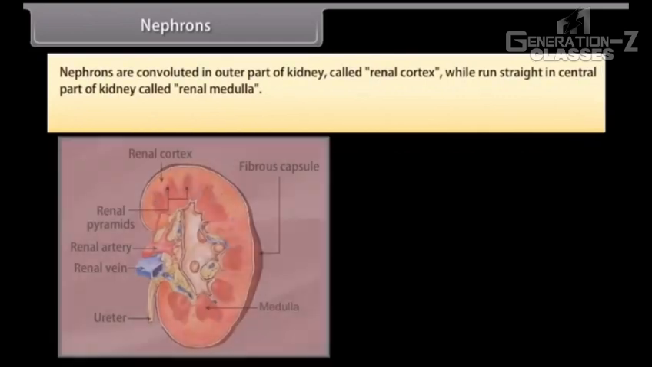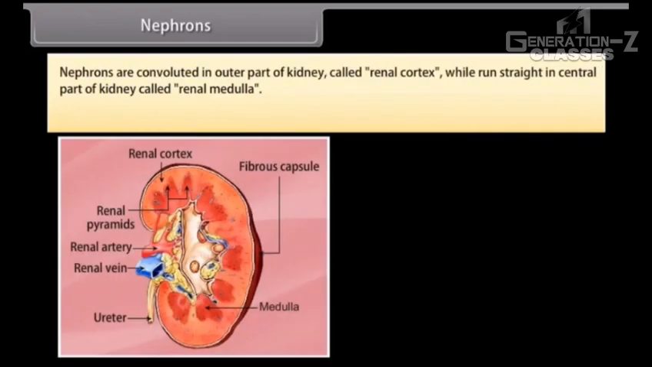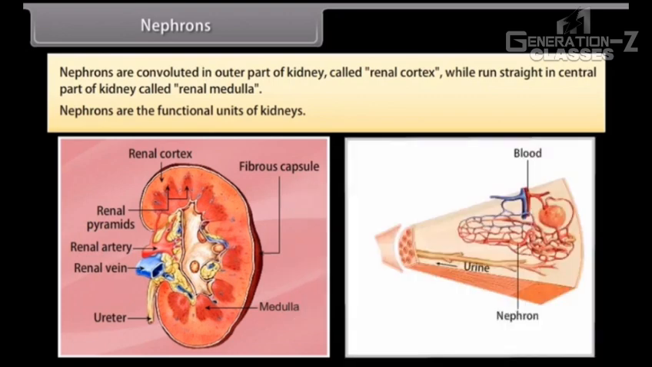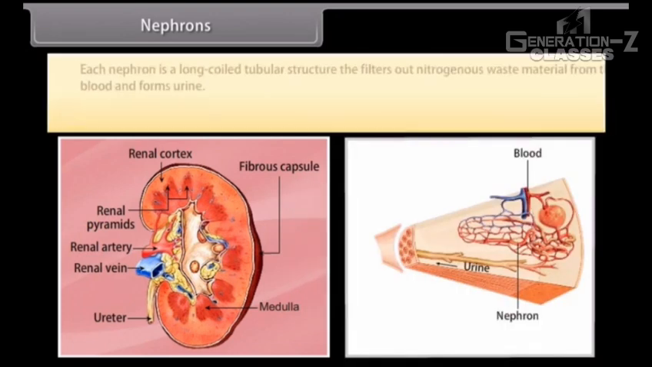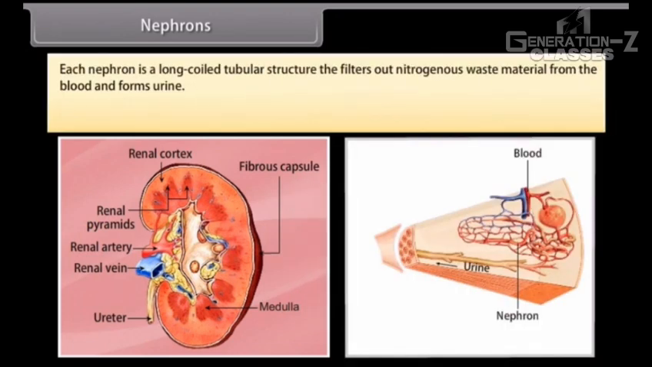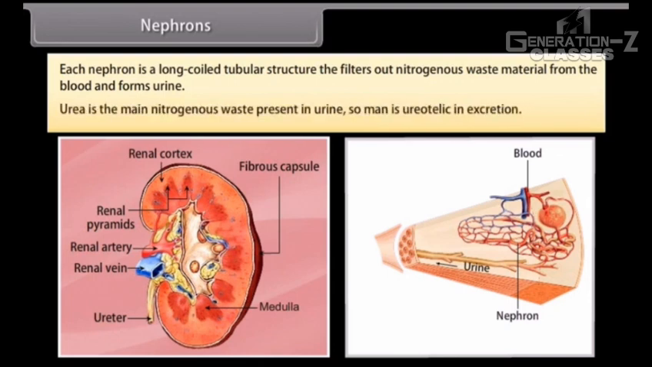Nephrons. Nephrons are convoluted in the outer part of kidney called renal cortex, while they run straight in the central part of kidney called renal medulla. Nephrons are the functional units of kidneys. Each nephron is a long coiled tubular structure that filters out nitrogenous waste material from the blood and forms urine. Urea is the main nitrogenous waste present in urine, so man is ureotelic in excretion.